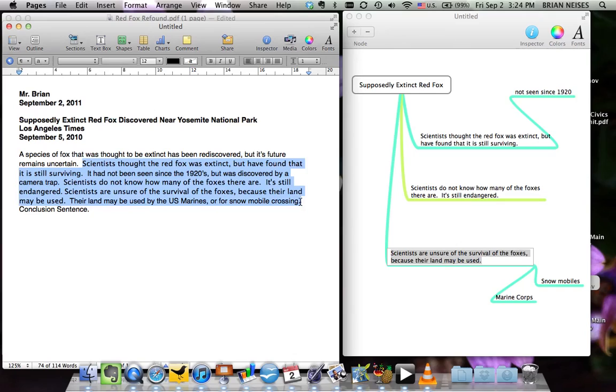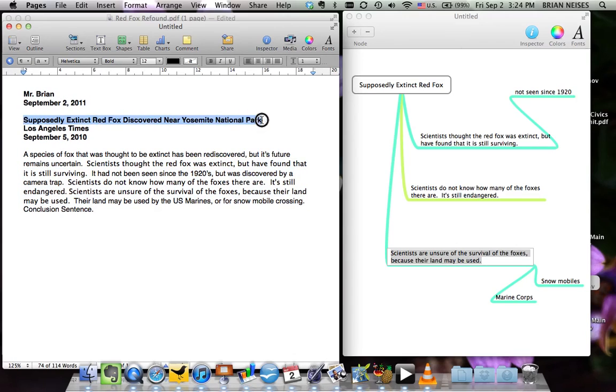We don't want to say, this article is about something like that, or write, what about the fox? It's not supposed to be a question. It also should not just be writing the main point or the title there. I shouldn't write, a supposedly extinct red fox discovered near Yosemite National Park. Don't include the title. Don't make it a question. But try to, in your own words, take all the main points and turn them into just a single sentence.